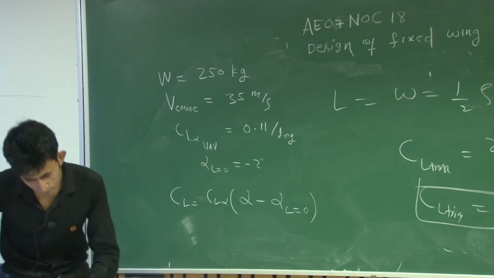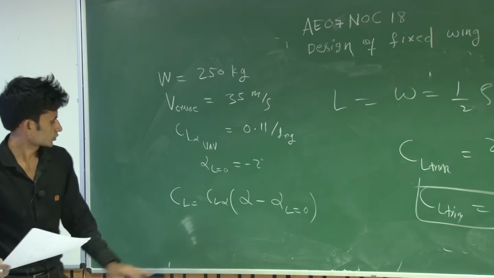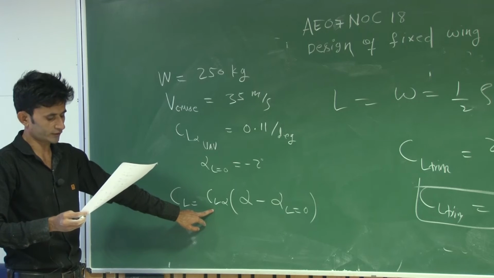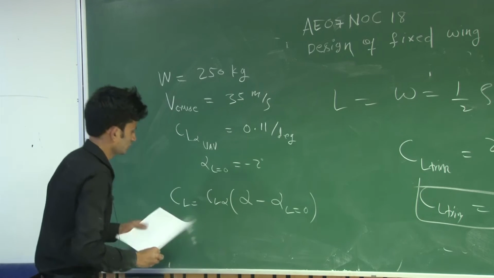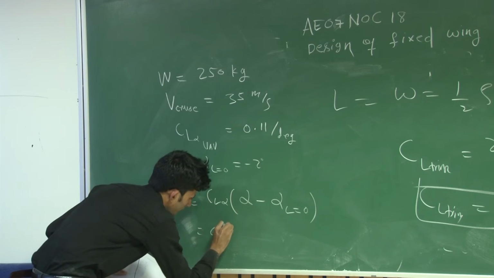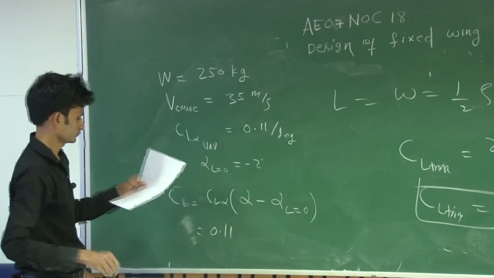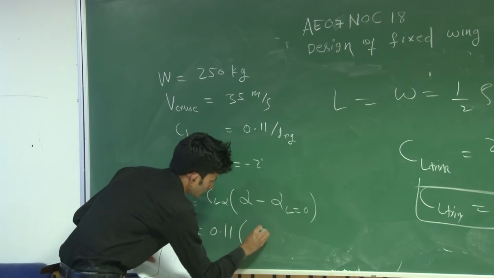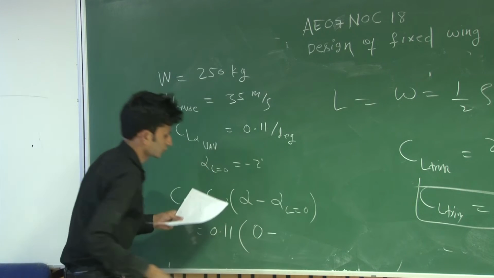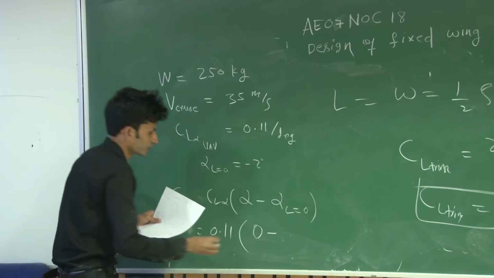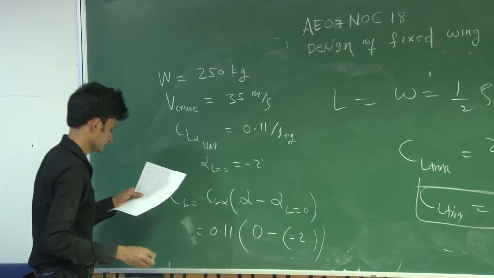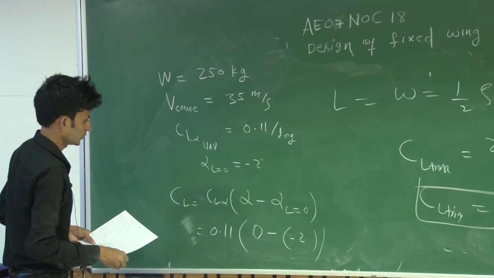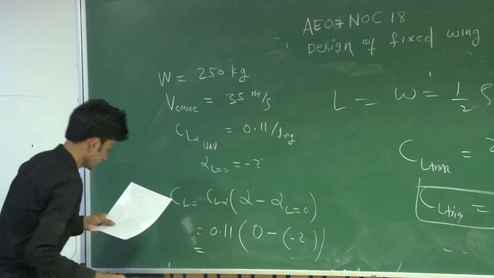First question is about the UAV, so here you have to use the lift curve slope of UAV. So 0.11, this is 0 because you have to find at 0 degree trim angle of attack, this is minus 2. If you multiply this, you will get 0.22.